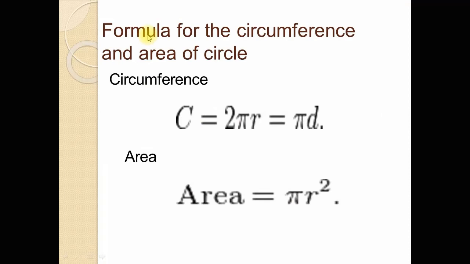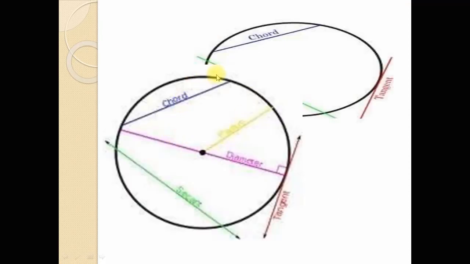Now some other characteristics of the circle, like circumference of the circle and area of the circle. How to find the circumference of the circle? This full perimeter, like this, from this point all the way round to this point, is called the circumference of the circle.